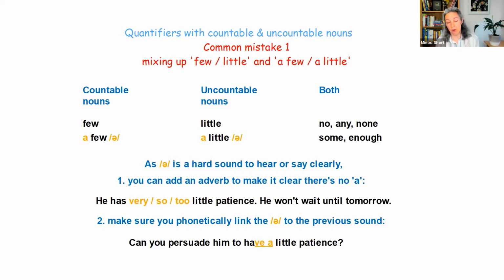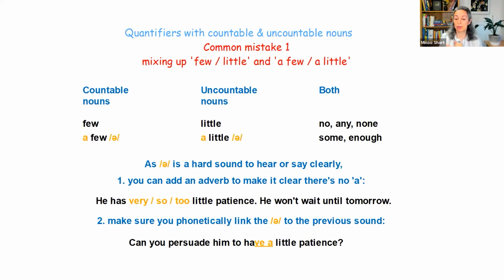Now, for the other one, obviously, we need to try and make that 'a' sound stand out. And what does that? Of course, if you're writing, it's clear you've got the 'a' there. But when you're speaking, the way to do it is to use the phonetic link. So connect that little schwa sound to the word before it, to the consonant before it.